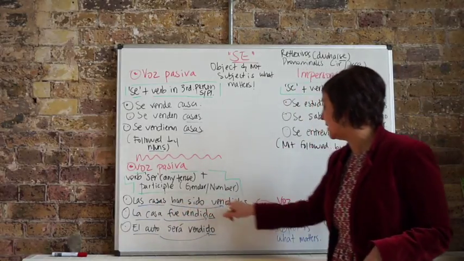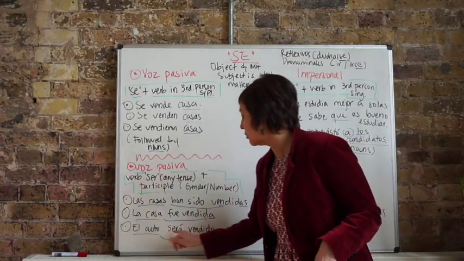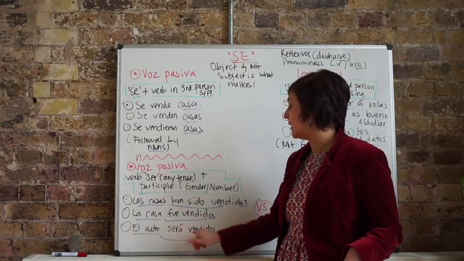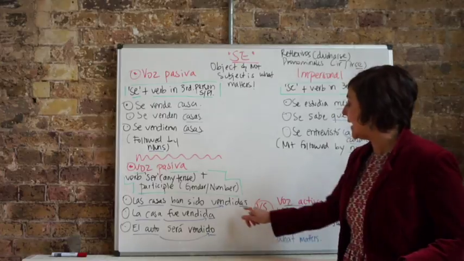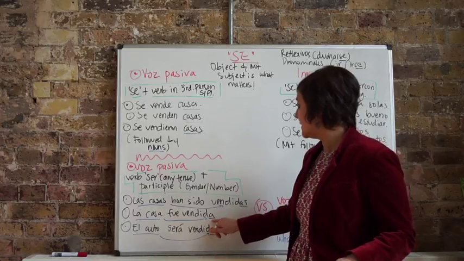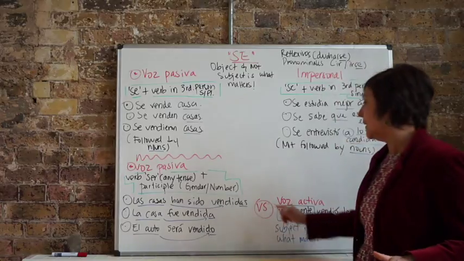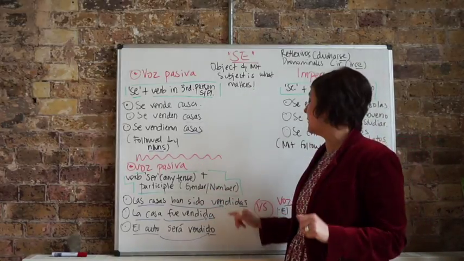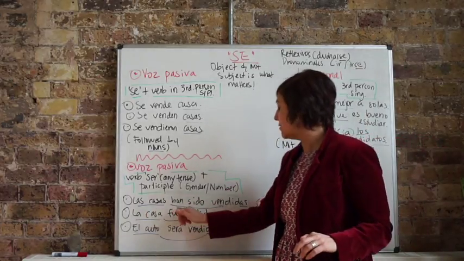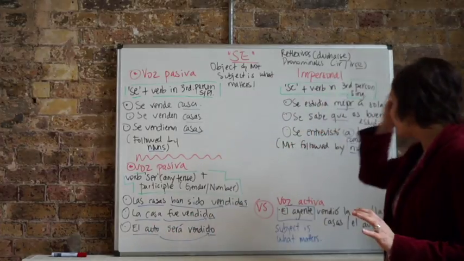Las casas han sido vendidas. La casa fue vendida. El auto será vendido. So, pretérito perfecto, pretérito indefinido, futuro. Alright? And again, plural feminine, singular feminine, singular masculine. Alright? So, the translation, as I said, this is the most direct one. The houses have been sold. The house was sold. The car will be sold. Alright? So that's very, very simple.